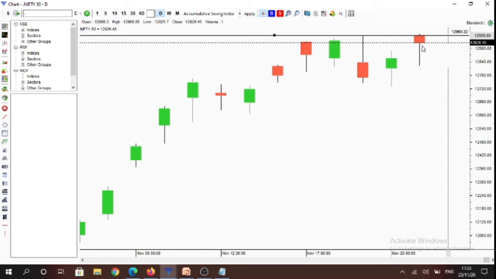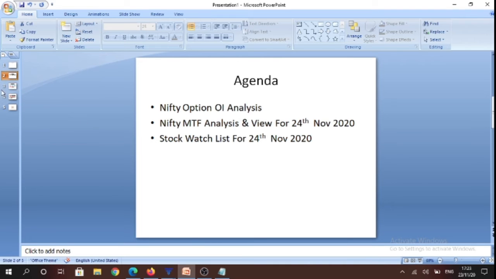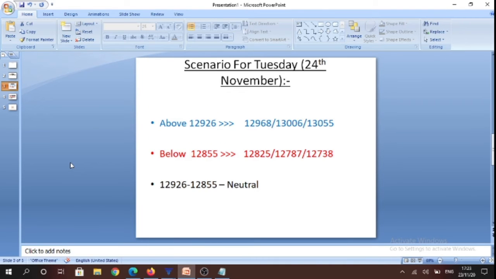So tomorrow, in the scenario where the market trades above the 12,960 level on the daily level as well, at that point of time the market would be above the monthly open, weekly open, which is at 12,960, and above the daily open. In that scenario, buyers would be aggressive in lifting the offers.